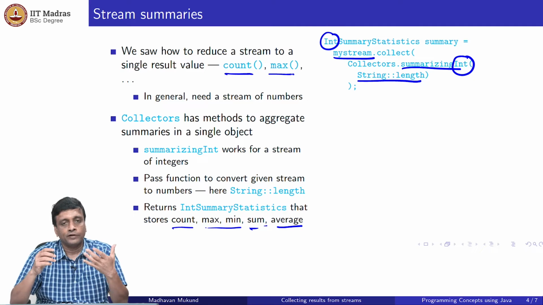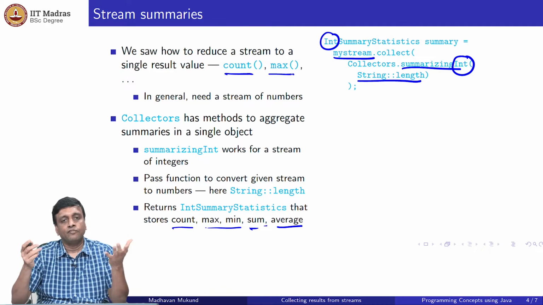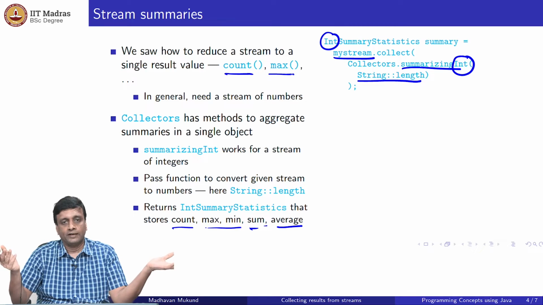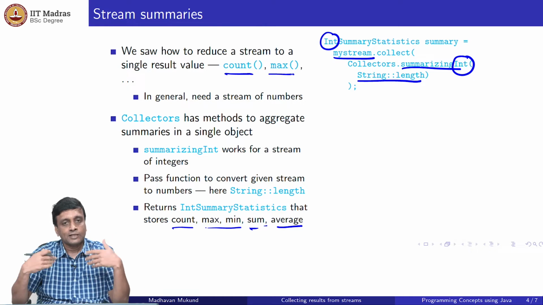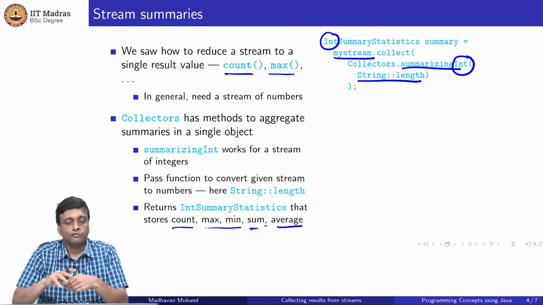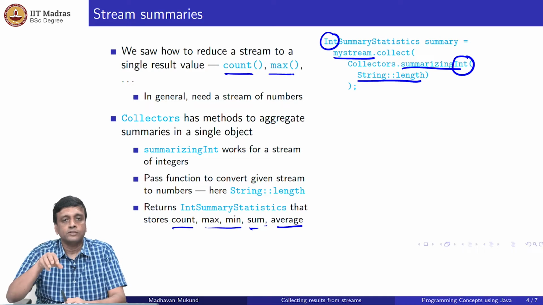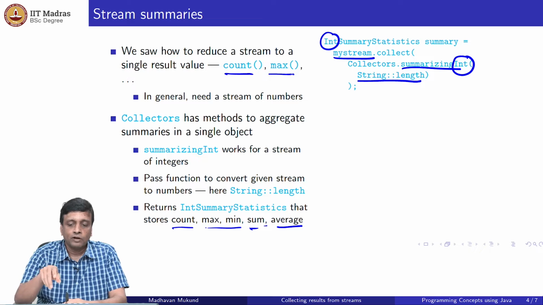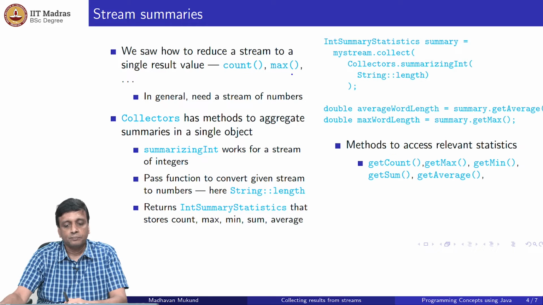The int part has to do with the fact that if the contents are int, then the max will be an int, the min will be an int, and so on. The count is always going to be fine. So the int refers to the values inside that sequence, and we have done that by passing this function string, which produces an int as an output by using length.